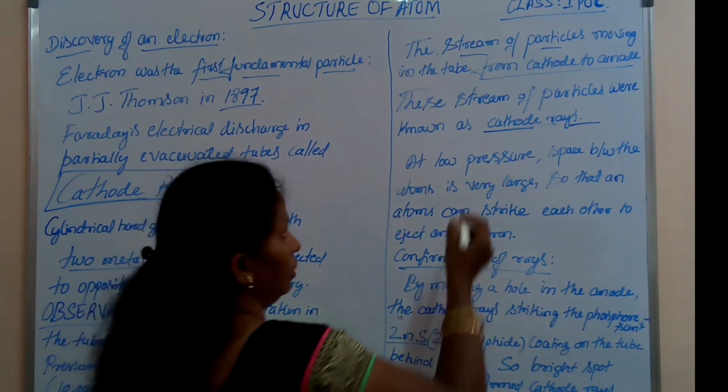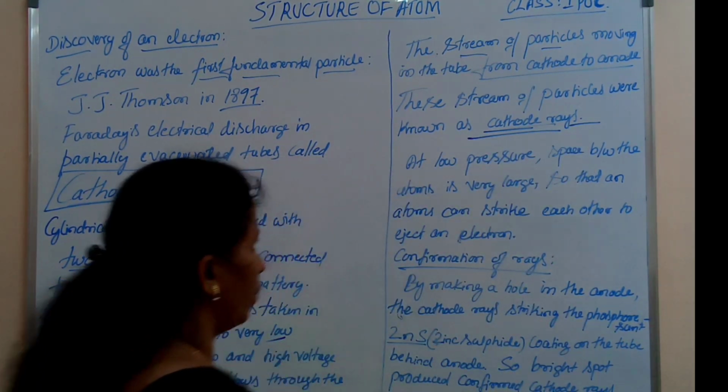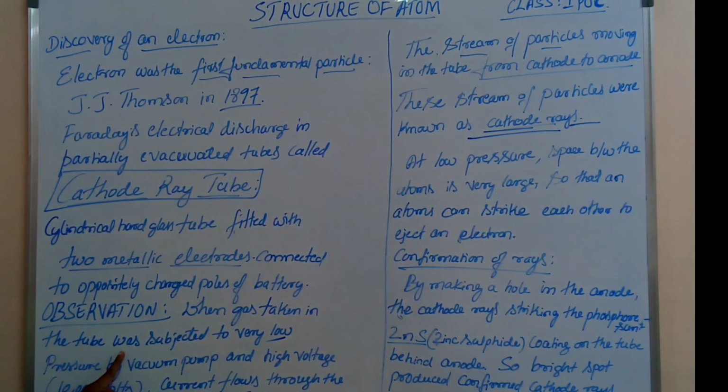Why do they maintain very low pressure in the vacuum tube?